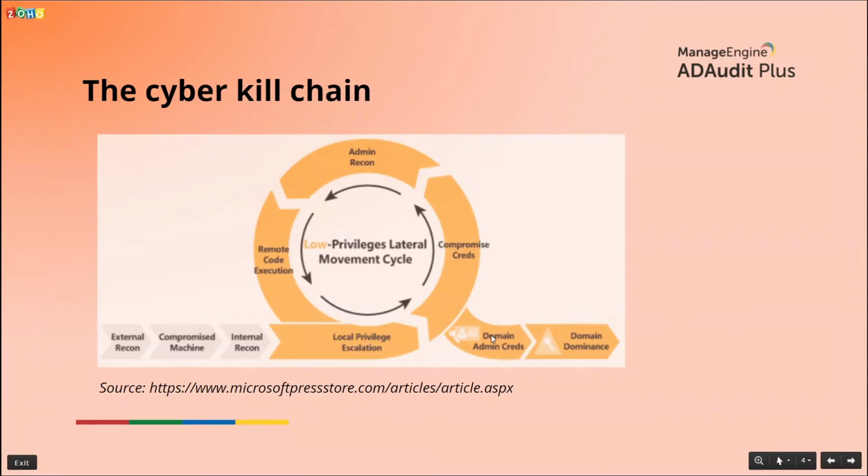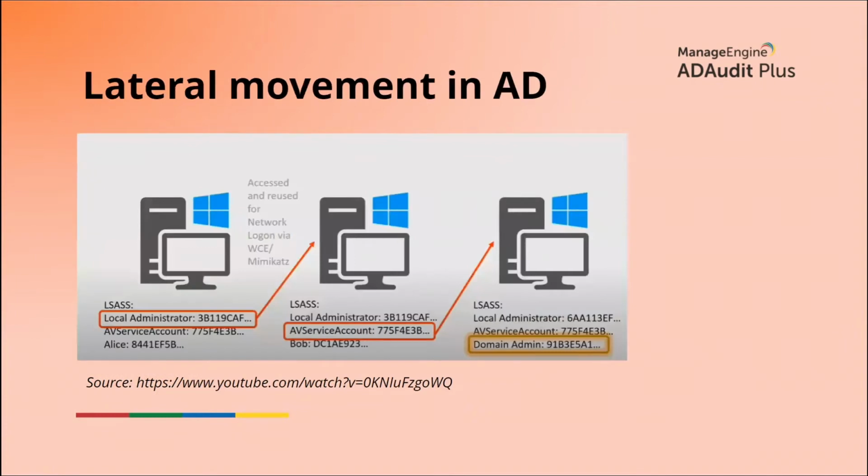But you may now ask me, what is the science behind lateral movement? How does this part of the cyber kill chain actually work? How does lateral movement actually take place? How do attackers pivot from one system to the next until they get to domain administrator, for example? Well, just see this slide right here. This explains exactly what goes on in lateral movement.